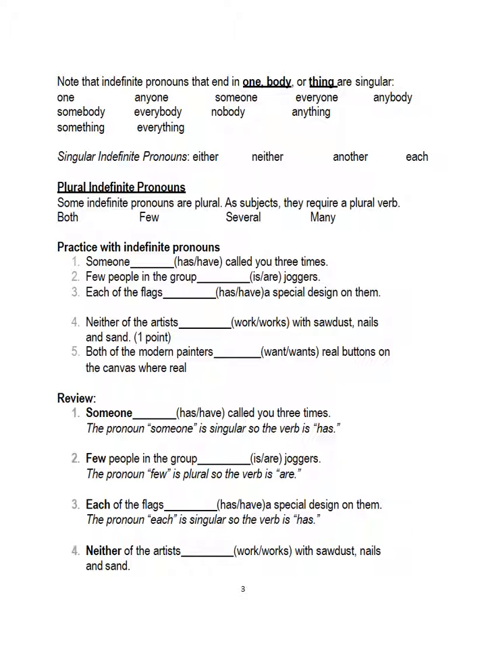Both of the modern painters. Once again, you cross out that prepositional phrase. "Of" is a preposition. "Of the modern painters" is a prepositional phrase. Both is your subject. Both is plural. Therefore, the verb must be plural. Plural verbs do not end in S. Both of the painters want, without an S, real buttons on the canvas.